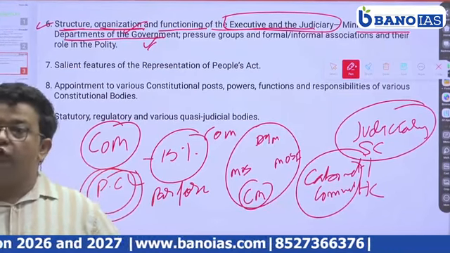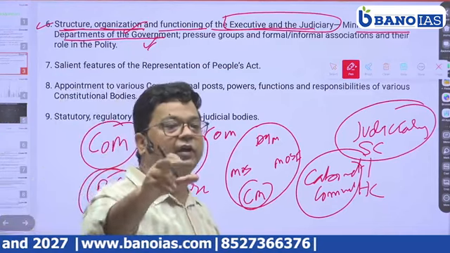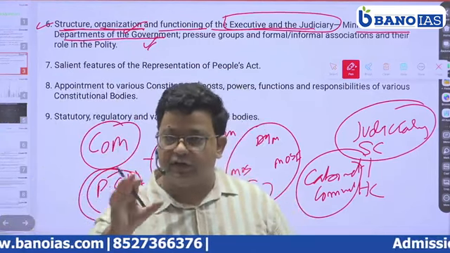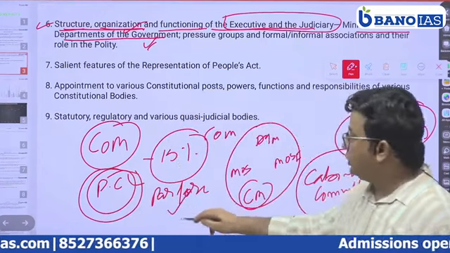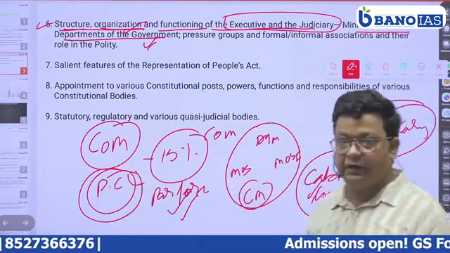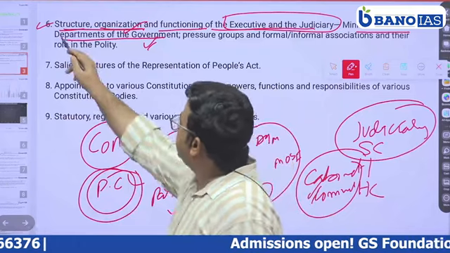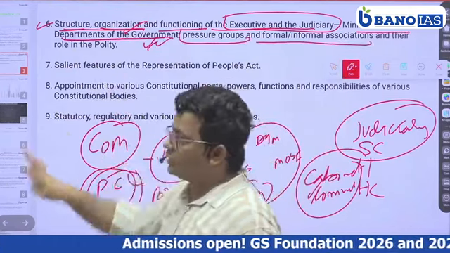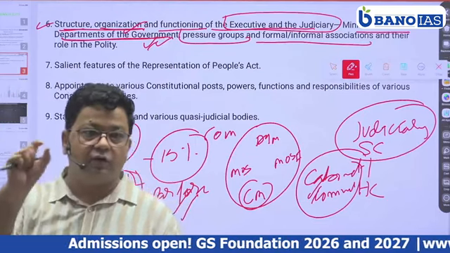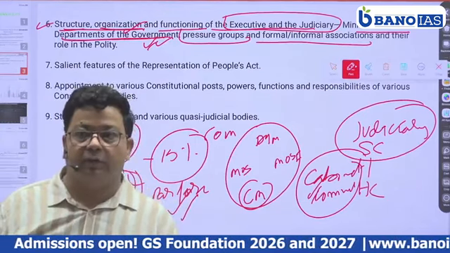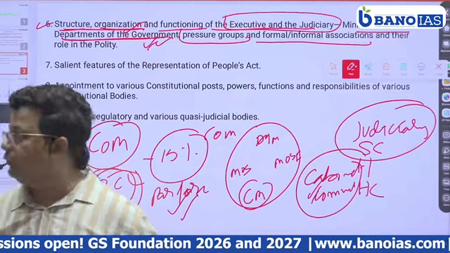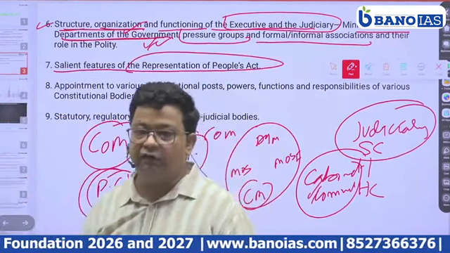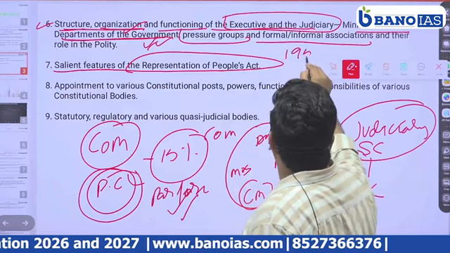Right? We will also see why it is necessary to have a committee. These are all parliamentary committees. Then we will see the parliamentary forum, then cabinet committees and how they function, then departments of the government, and pressure groups. This is the structure of the governance topic. Clear? Next, salient features of the Representation of the People Act 1950 and 1951.